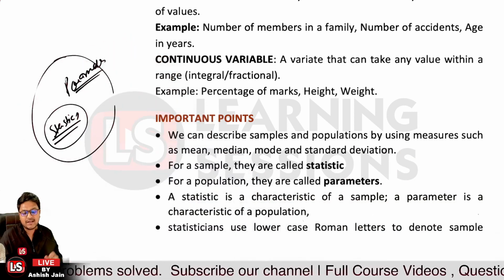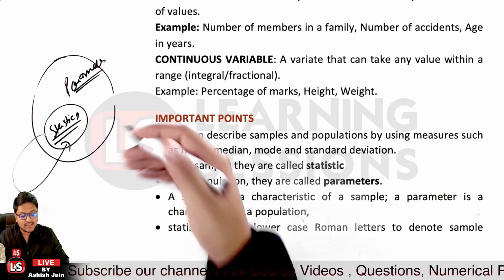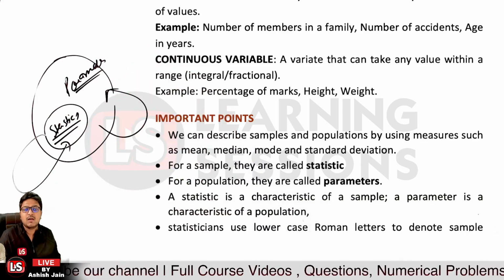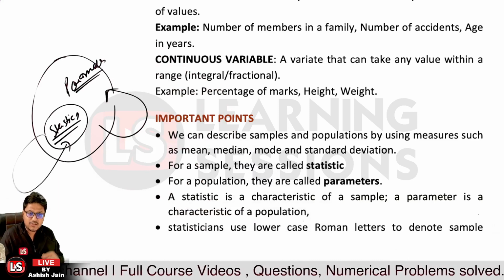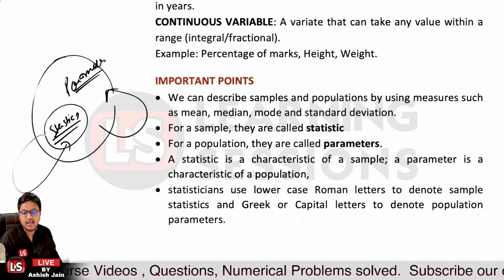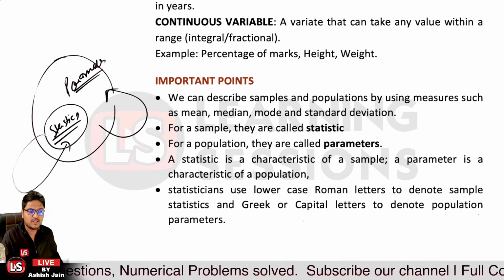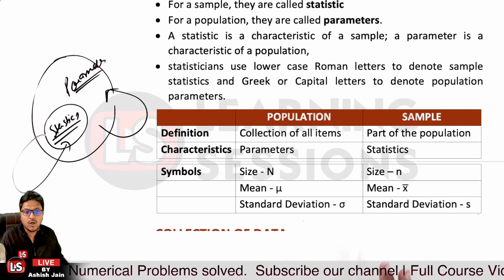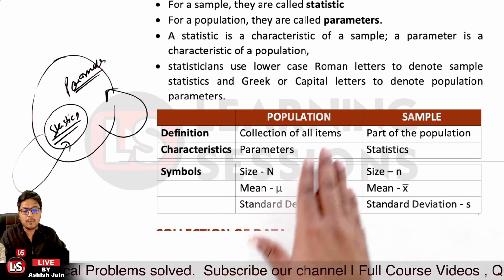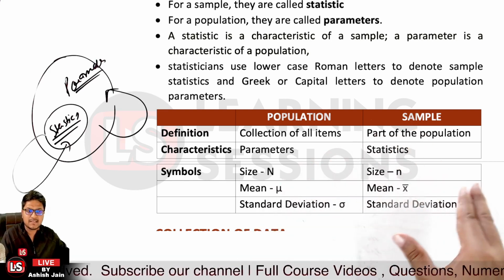A statistic is related to the characteristics of the sample, whereas a parameter is the characteristic of the population. Statisticians use lowercase Roman letters to denote sample statistics, and Greek or capital letters to denote population parameters. The size of the population is represented by capital N. The size of the sample is represented by small n.